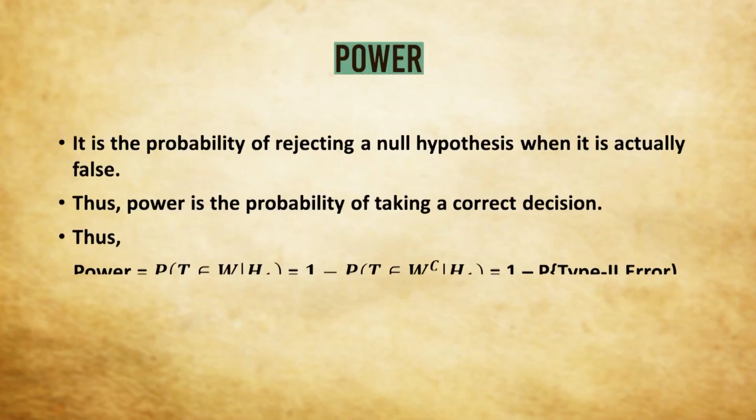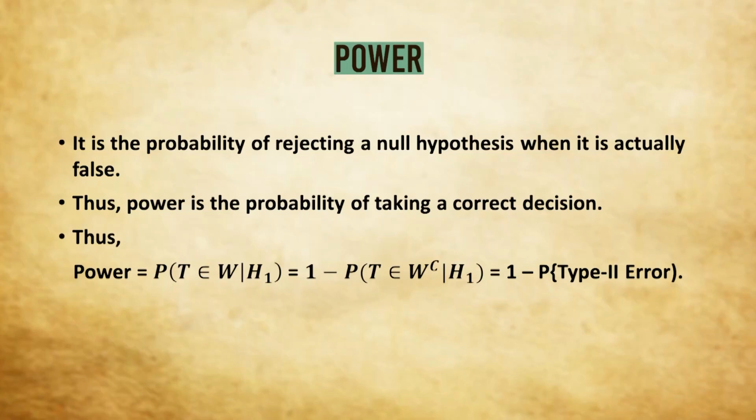Power. The power is the probability of rejecting a null hypothesis when it is actually false. So power will be the probability that T belongs to W, the critical region, given H1. That is, T belongs to the critical region given the alternative hypothesis is true.